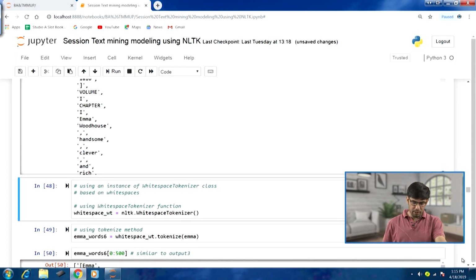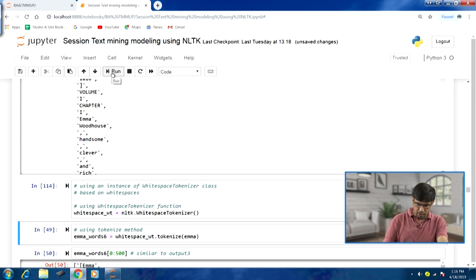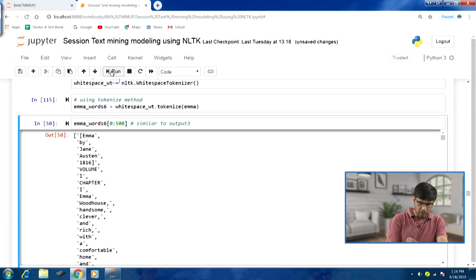Now, we will take another derived class, the white space tokenizer class. We will take an instance of this class, which is again based on white spaces. We will use the white space tokenizer function to create an object instance, white space underscore wt, by calling nltk dot WhitespaceTokenizer. We will use this object to call the tokenize method on Emma, and we will have our set of tokens. Let us have a look at the tokens here.